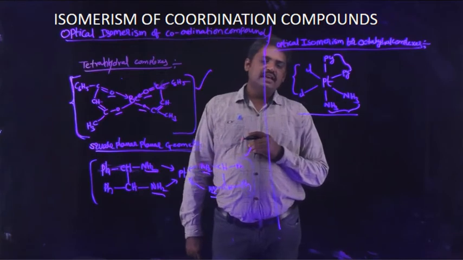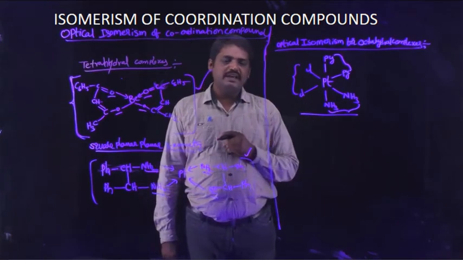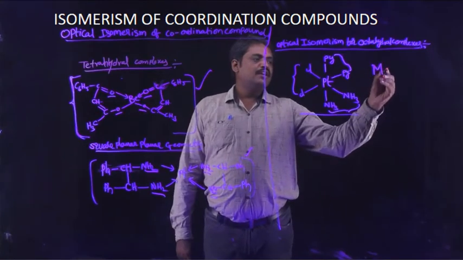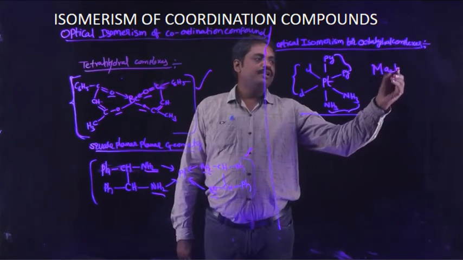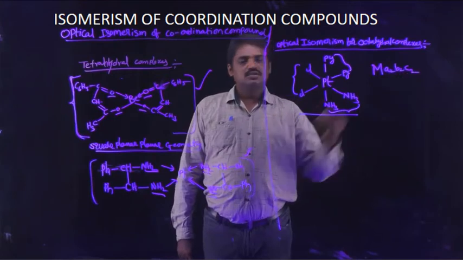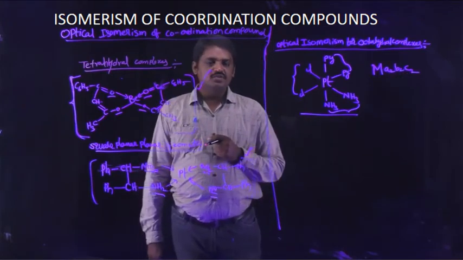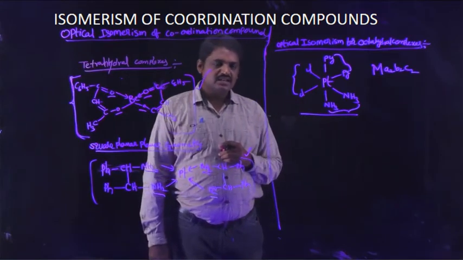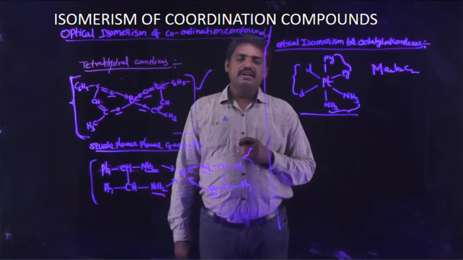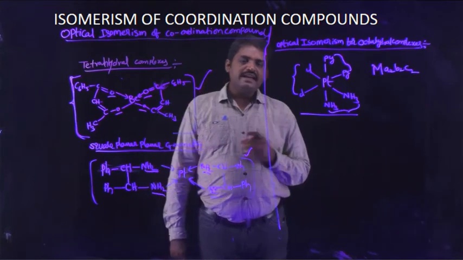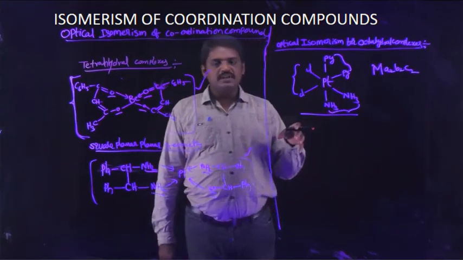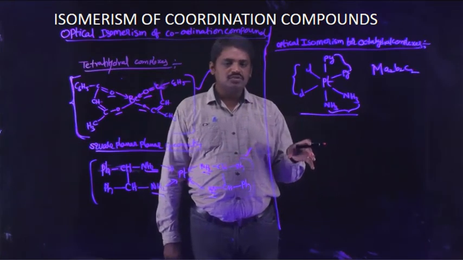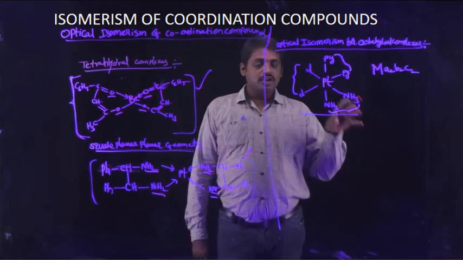So clearly observed, the general formula of this type of complex is Ma2B2C2. This type of complex exhibits optical isomerism, and also shows geometrical isomerism.